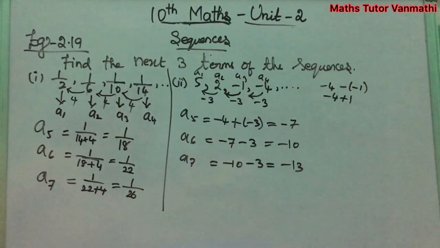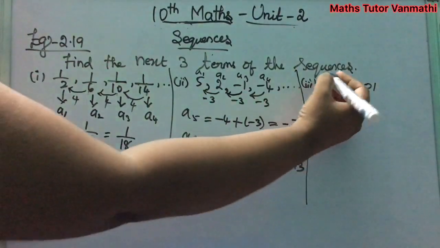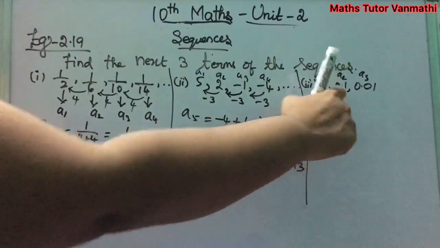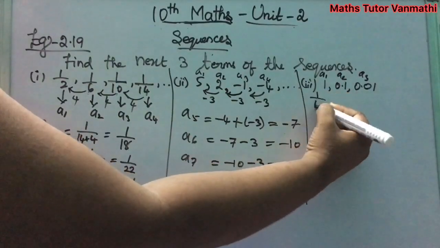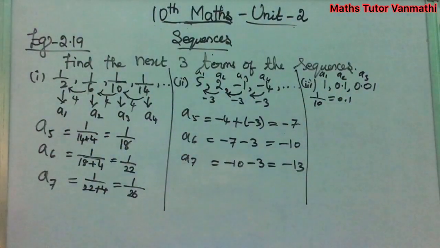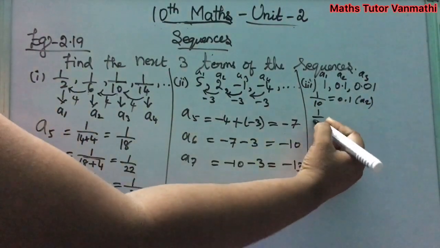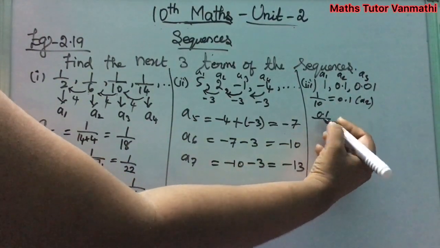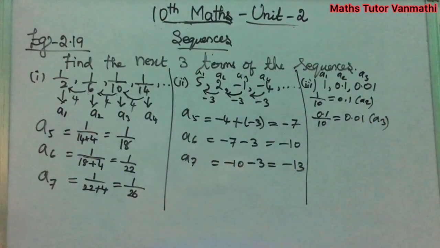Clear? Next subdivision 3. The third subdivision is 1, 0.1, 0.01. They are given in decimals. First take these as A1, A2 and A3. A1, A2: 1, 0.1 is there. Dividing 1 by 10 you will get 0.1. Clear? This is your A2. And again further, 0.1 divided by 10, you get 0.01. This is your A3. Clear?